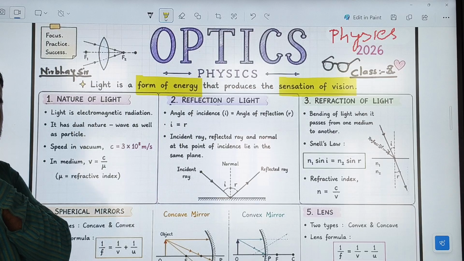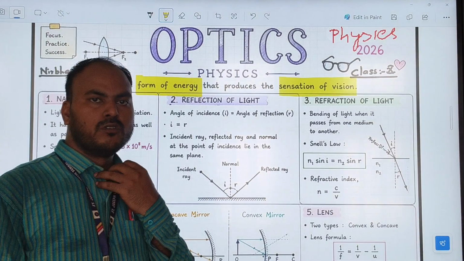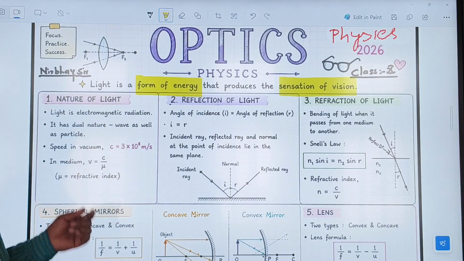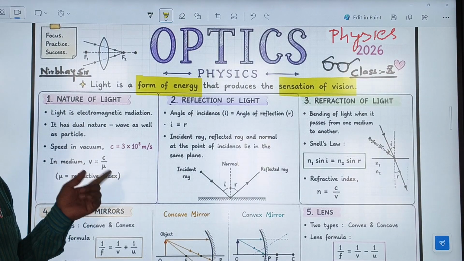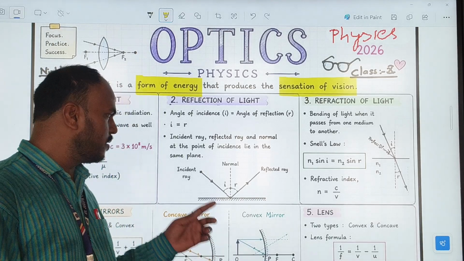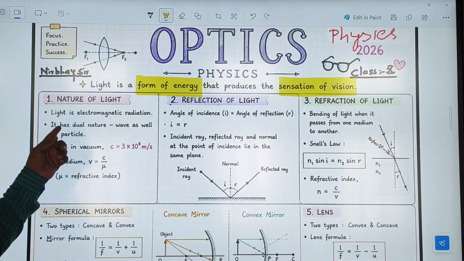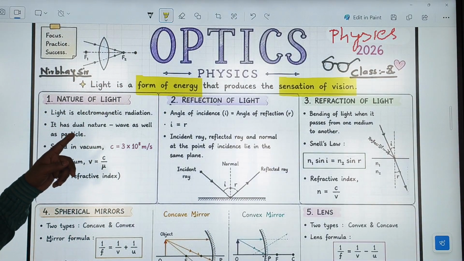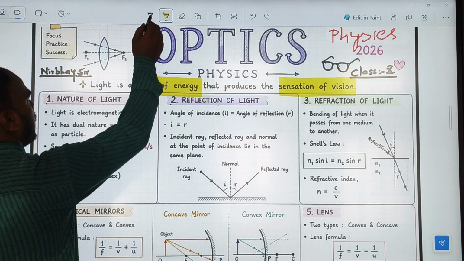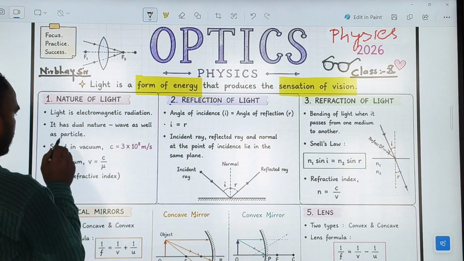There was a scientist, De Broglie, who in his research gave light a dual nature: one is the wave nature as well as a particle nature.